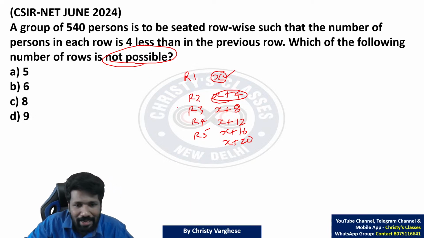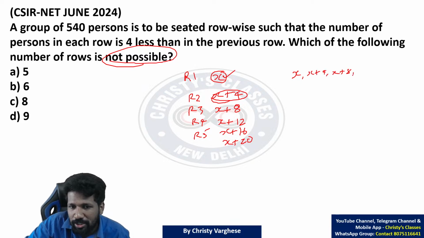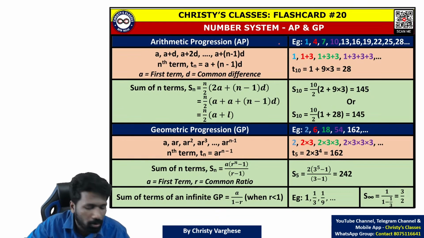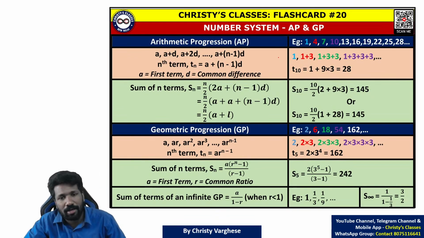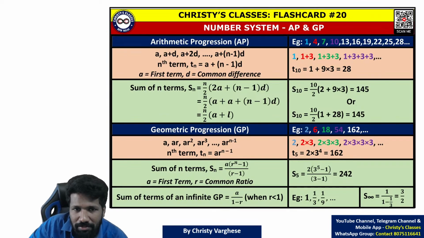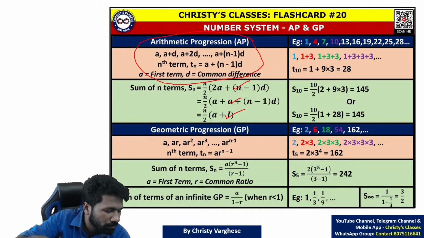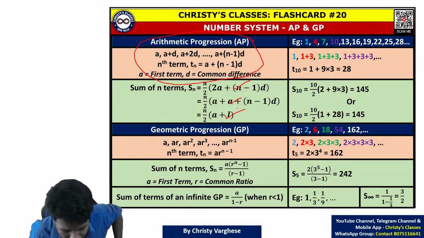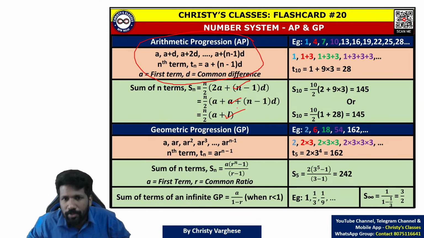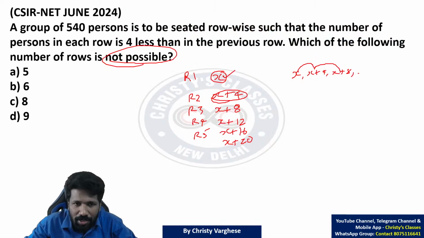इसको mathematically represent किया, तो this is called an arithmetic progression. x plus 4, x plus 8, x plus 12, etc. means a 4 common difference wala arithmetic progression hai. We have discussed arithmetic progression many times. This is the flashcard where I have summarized what is arithmetic progression and the formulas related to it. This is one of the 100 flashcards we are giving as part of our course. So arithmetic progression है ये.